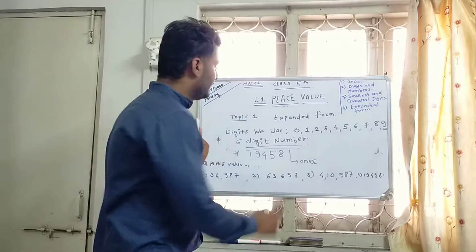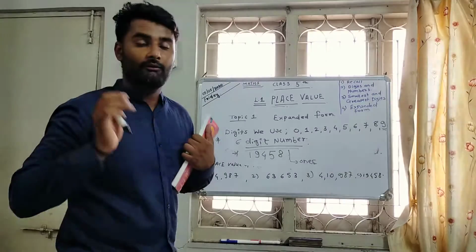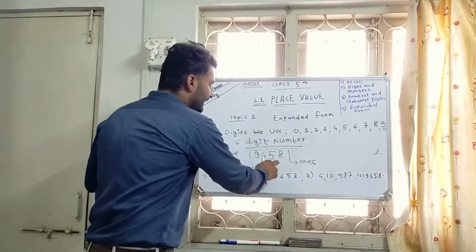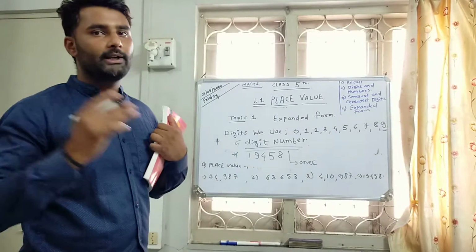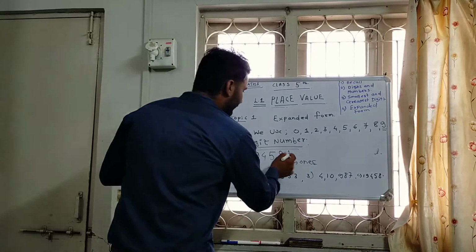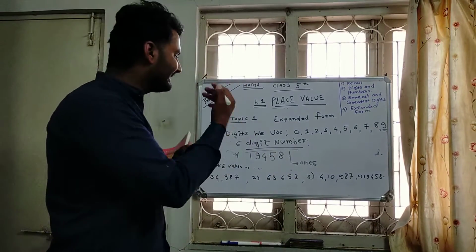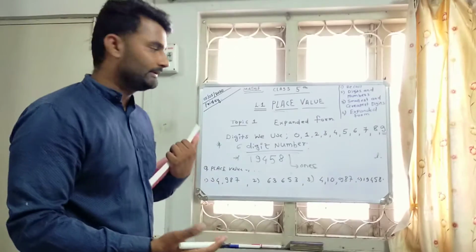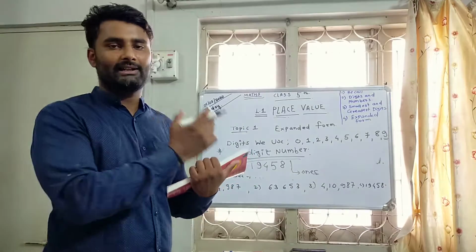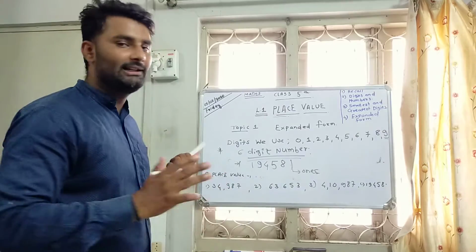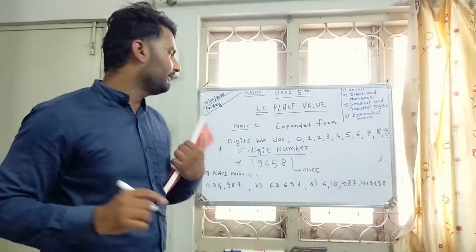Face value means when we look at the number, we see 1, 8, 5, 4, 9 and 1. But face value and place value are different things. The number as we see it is the face value, and the significance, position and importance of that digit in the number is the place value.